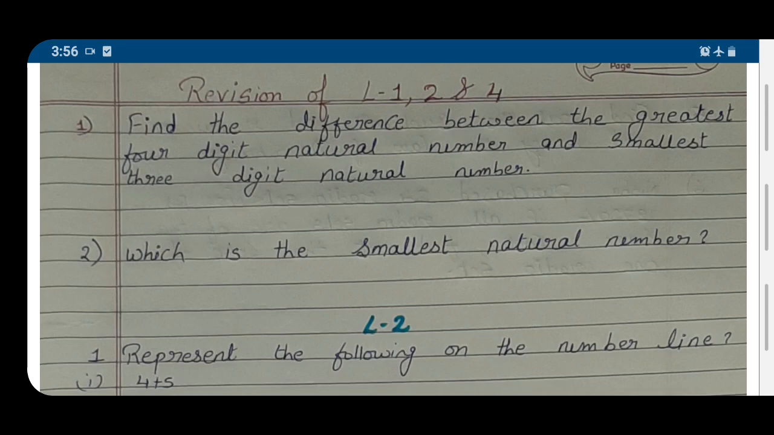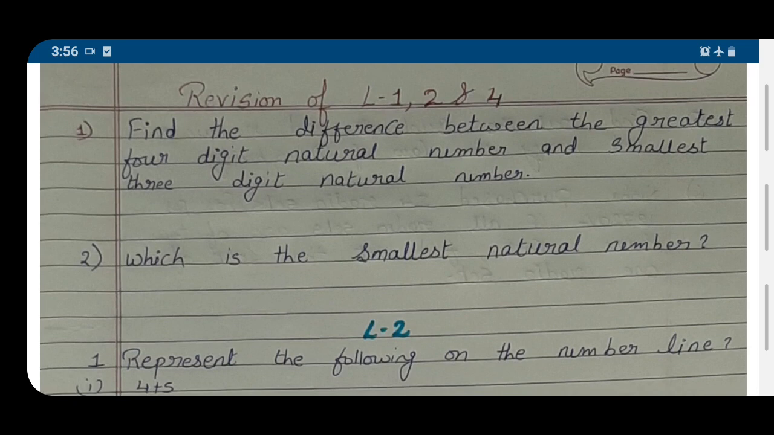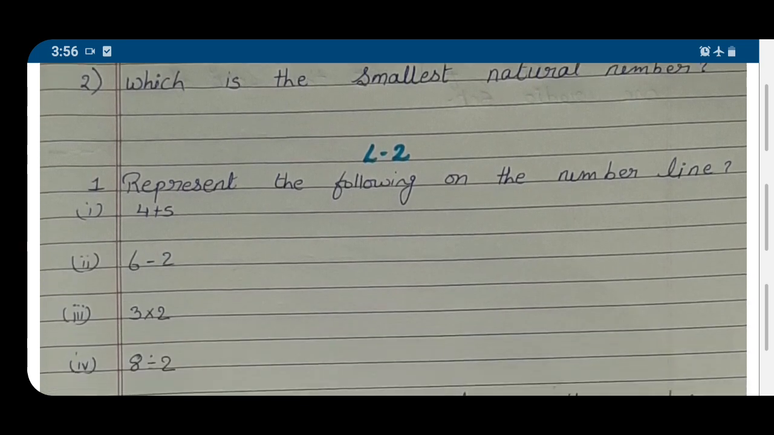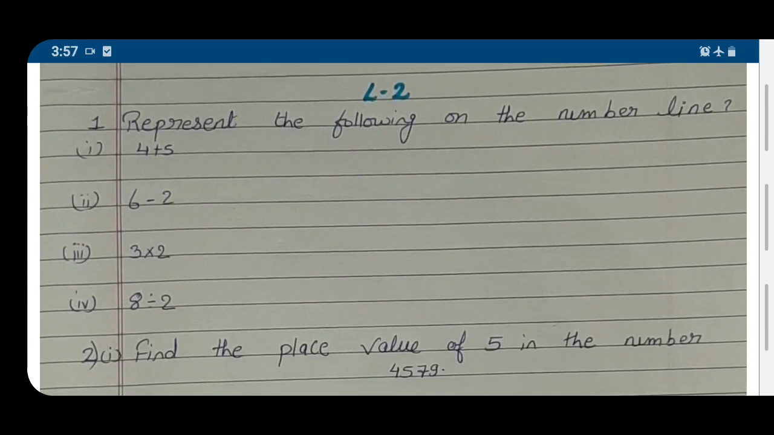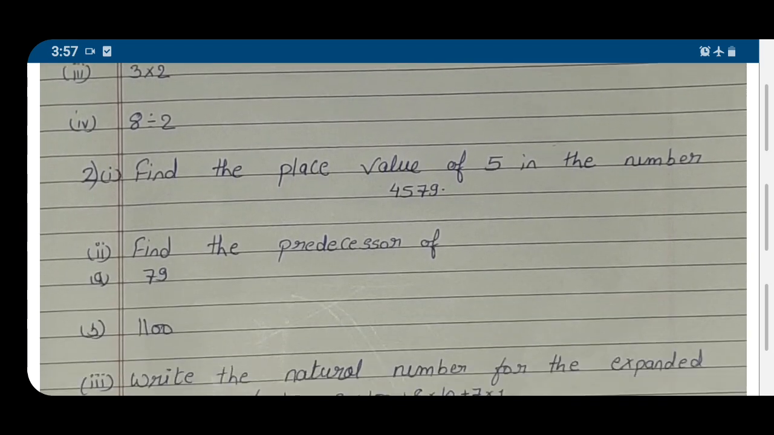So see question number 1. Find the difference between the greatest 4-digit natural number and the smallest 3-digit natural number. Question number 2, which is the smallest natural number. Question number 3, lesson number 2's first question. Represent the following on the number line: 4 plus 5, 6 minus 2, 3 into 2, 8 divided by 2. You have to show all these on the number line.